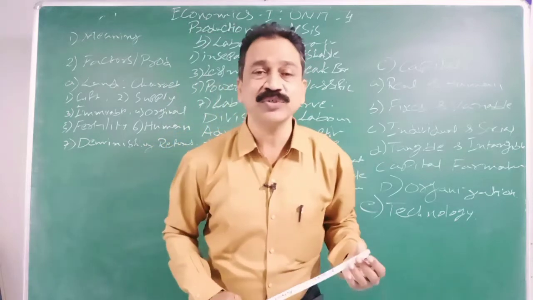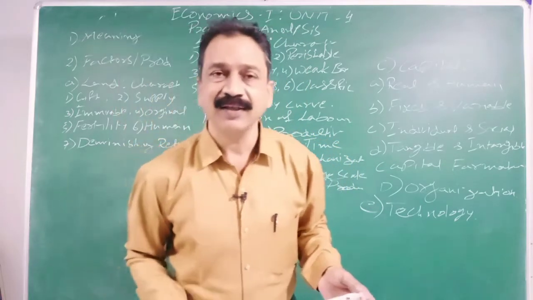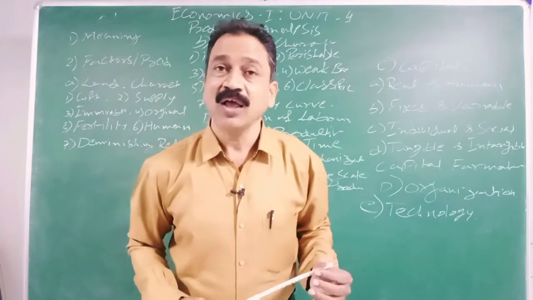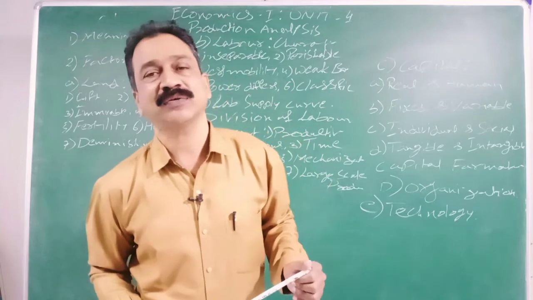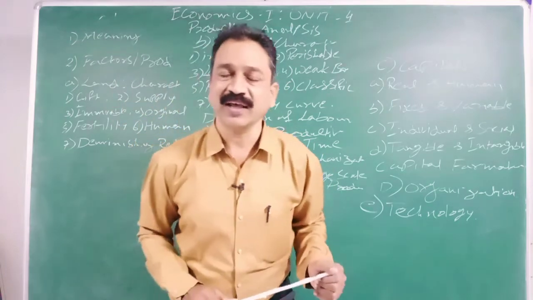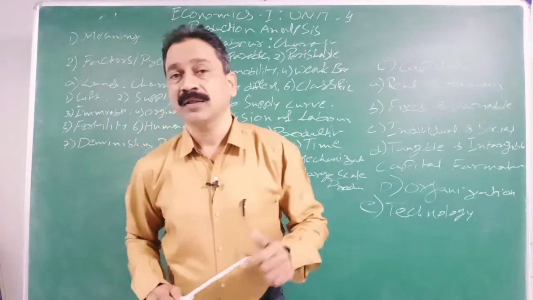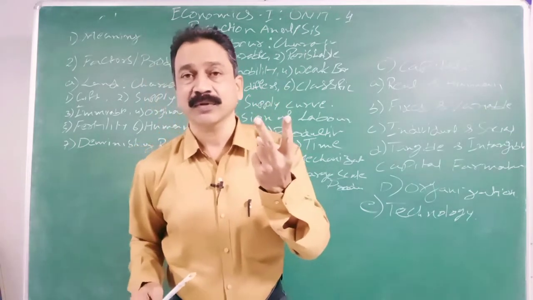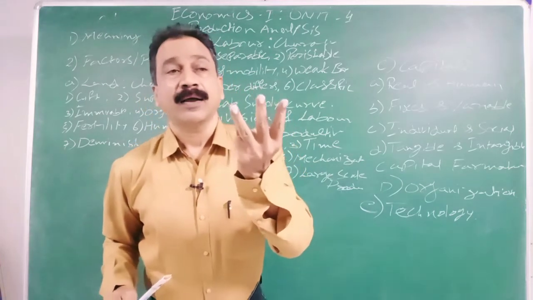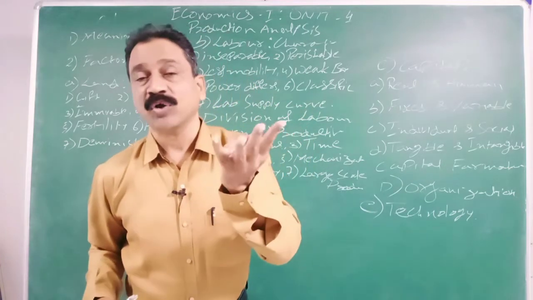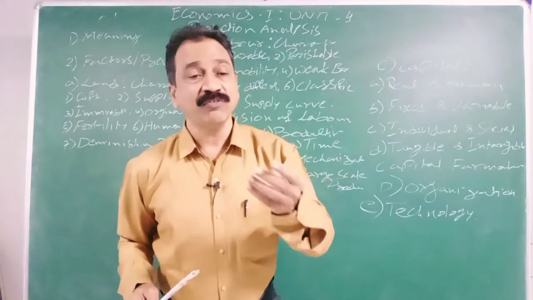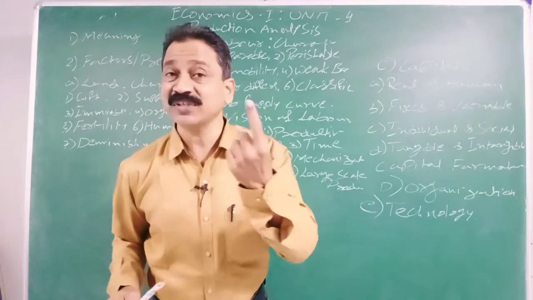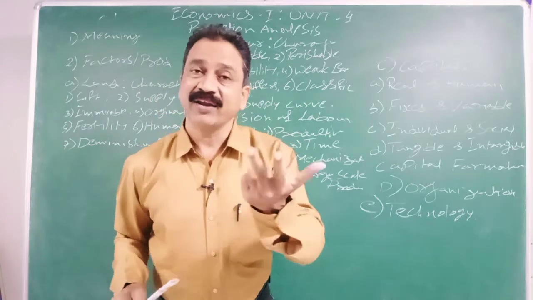Now today we are going to see these factors: land, labor, capital, organization, along with technology, and how they cause this production. In this production analysis we are going to see the factors of production, variable production analysis, returns to scale and economies of scale, and we will see supply law or supply analysis, the cost analysis and revenue analysis.